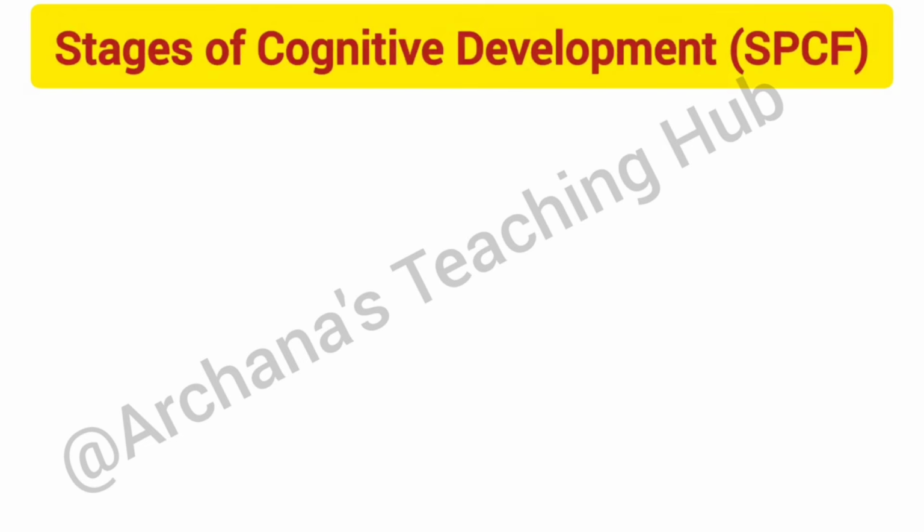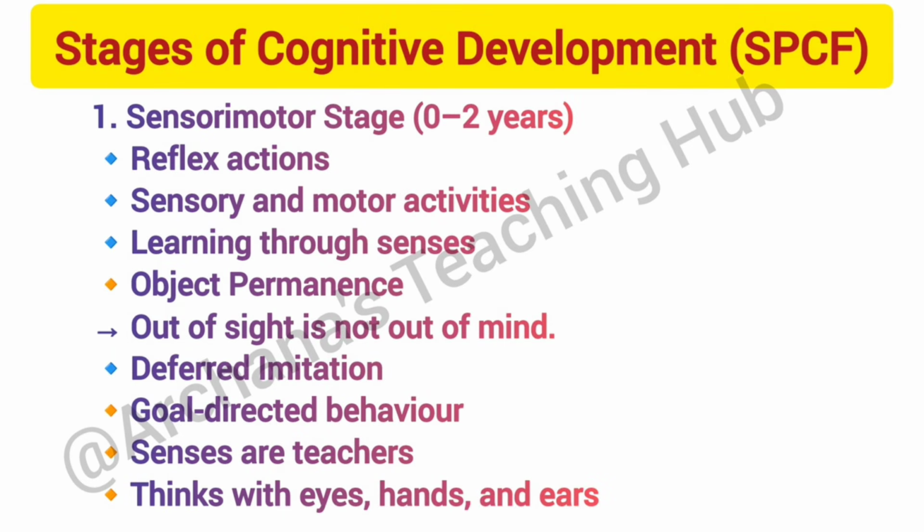SPCF. First, sensory motor stage, 0 to 2 years. Reflex actions in this stage. Sensory and motor activities in the first stage. Learning through senses. Object permanence. Out of sight is not out of mind. Deferred imitation. Goal directed behavior. Senses are teachers. Things with eyes, hands, and ears.